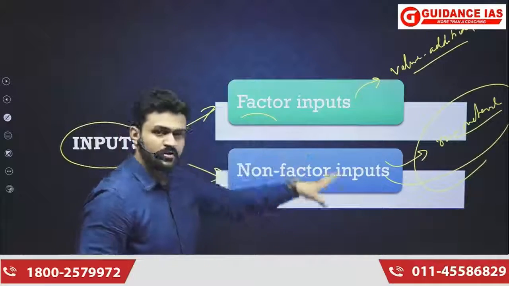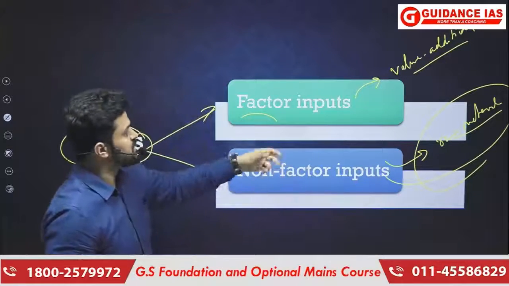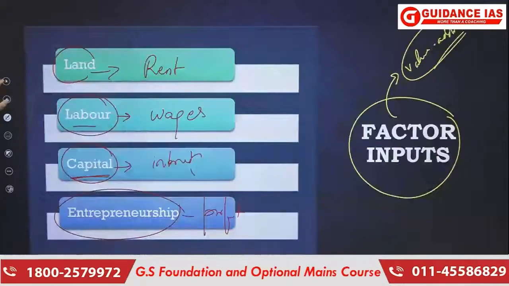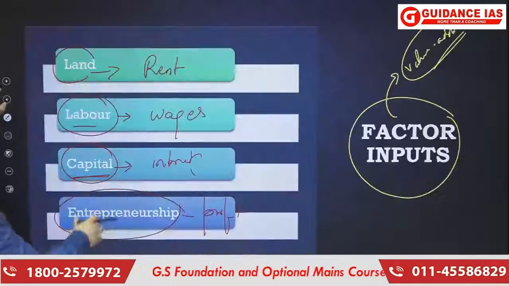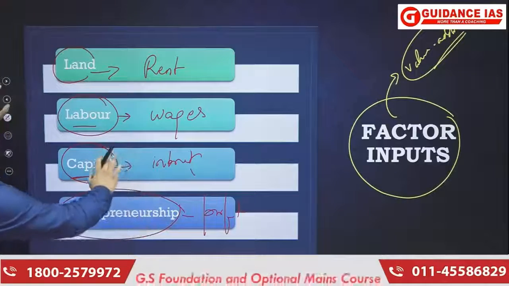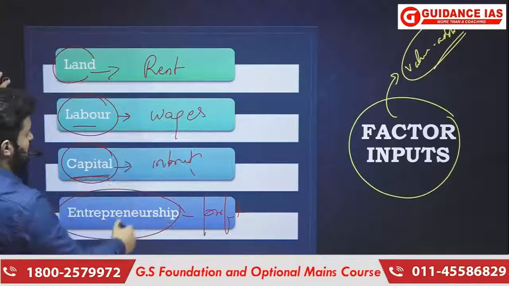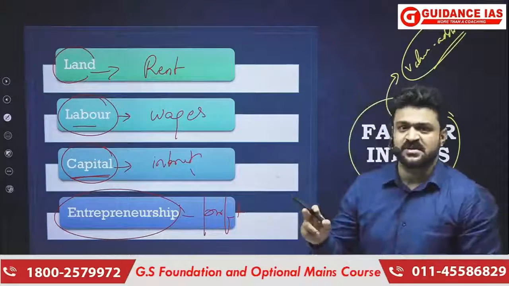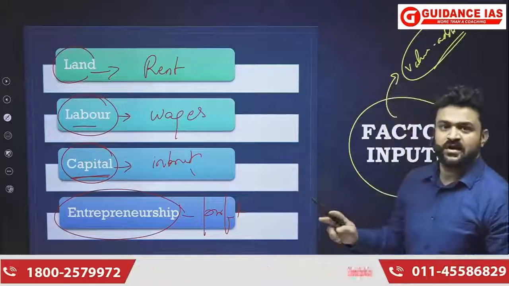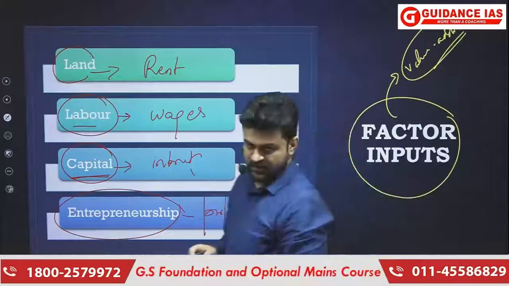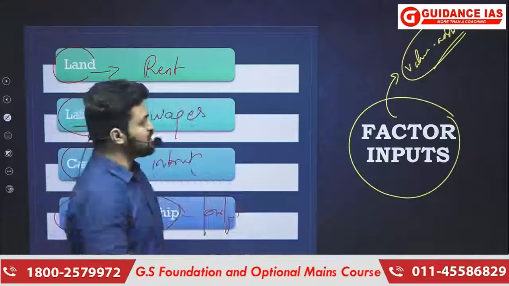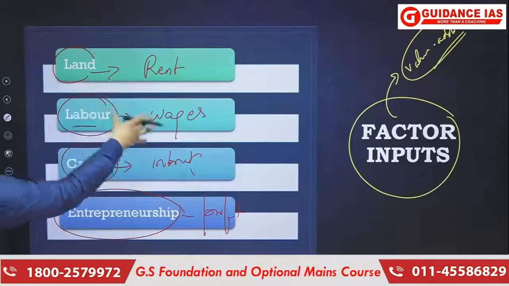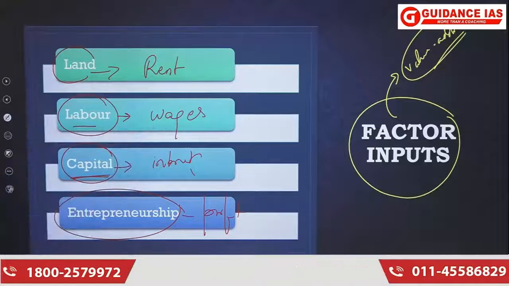It is on the non-factor inputs where value addition is done by the factor inputs. The second thing that you came to know is that there are 4 kinds of factor inputs which generate 4 different kinds of income. And you also came to know that only factors can do value addition and only value addition can earn income, and that is why we concluded that only factors can earn income. Now these are different kinds of income by different factors.